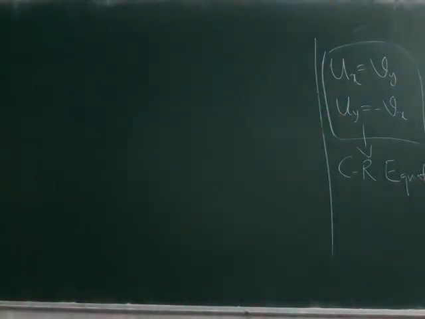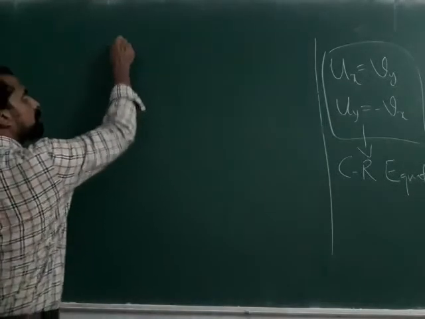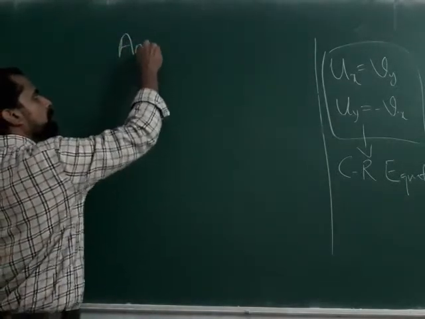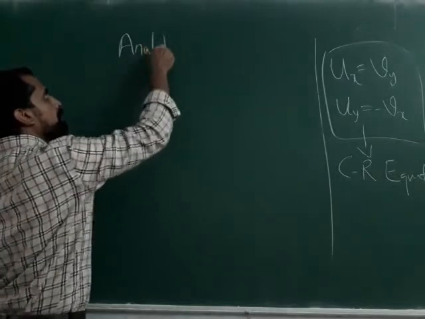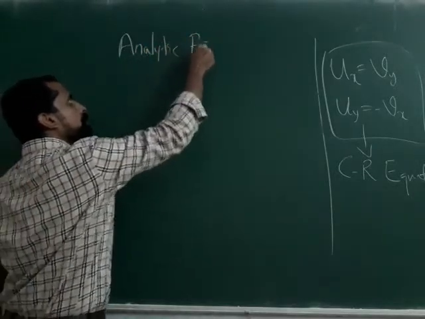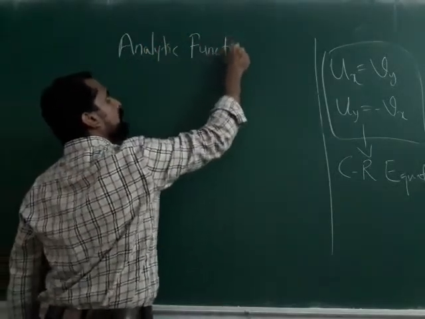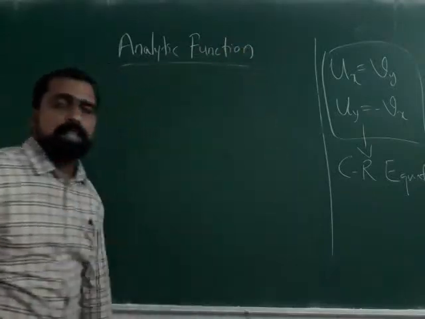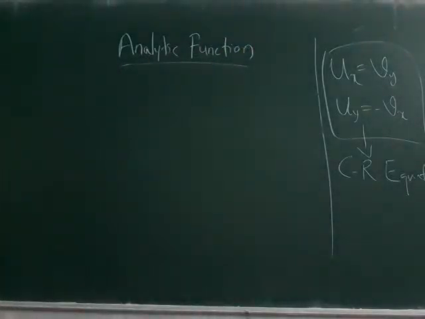Now, what is an analytic function? You will find many places the function is analytic. The function is analytic here and there. So, what is the meaning of an analytic function?